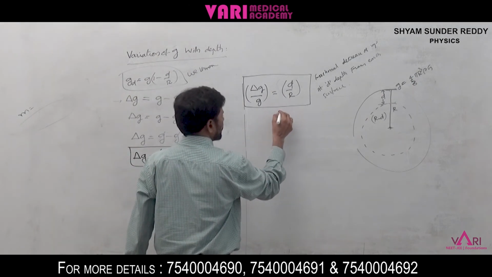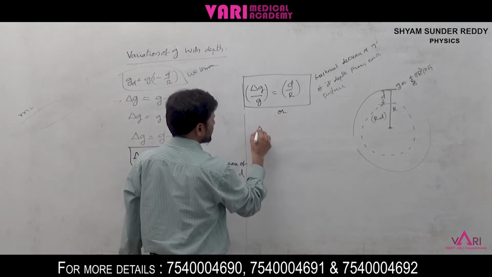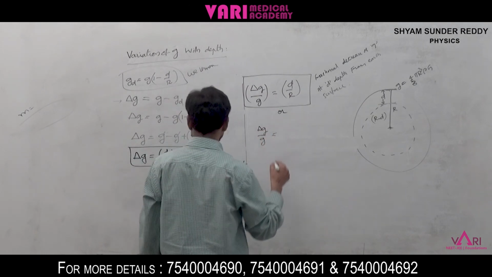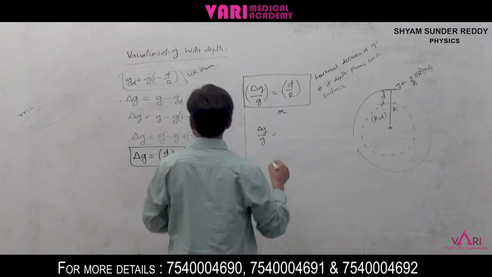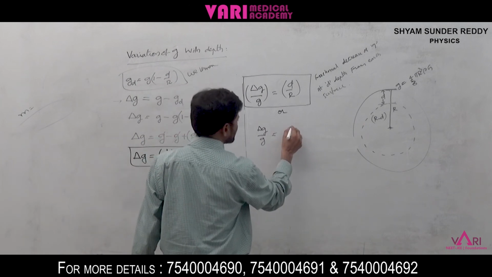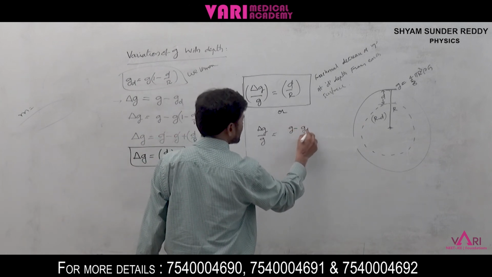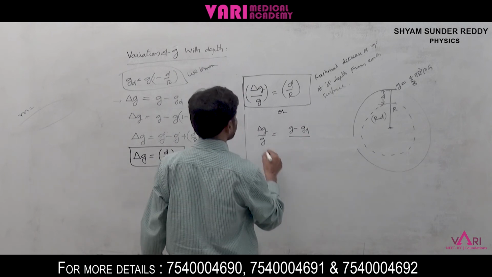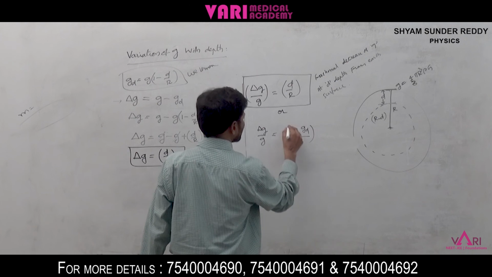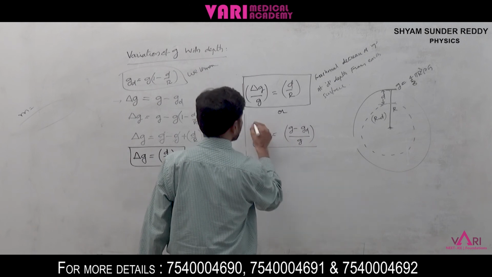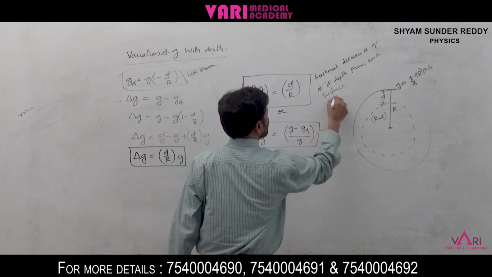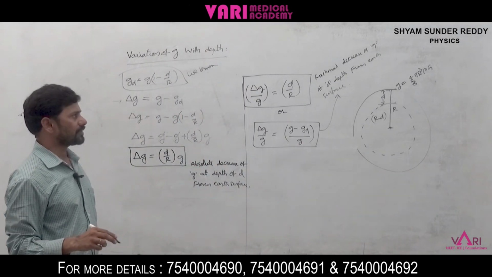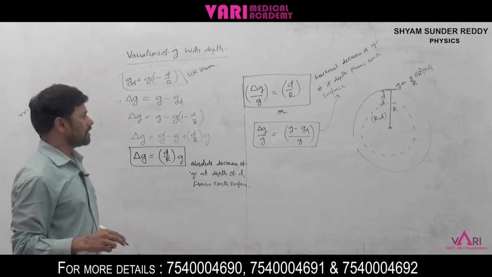Otherwise, this equation we can also write as delta G by G is equal to G minus GD by G. This is also the fractional decrease of G at D depth from earth surface.